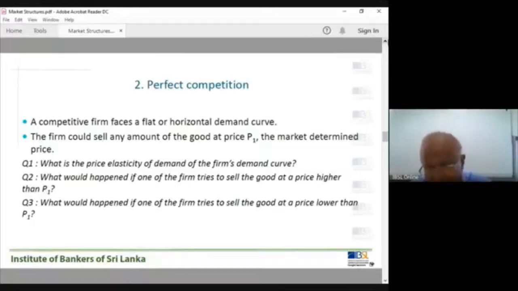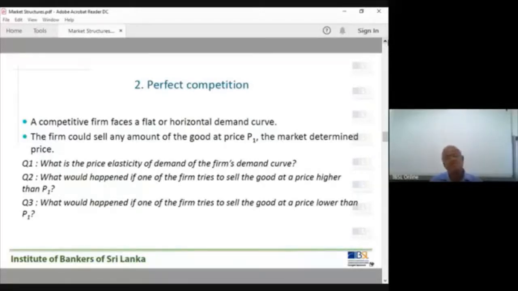Which market? The market for this product. Market demand and market supply curves determine the market price. That price is taken by the firm. The firm can decide the quantity to be placed into the market, but the selling price is P1.